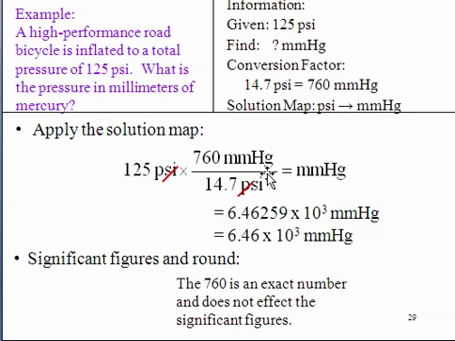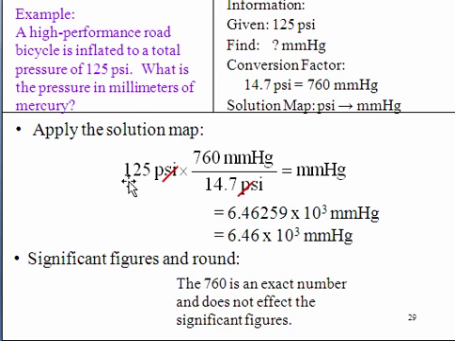And so when we set up our railroad math, we start off with our given, which is pounds per square inch. Pounds per square inch, therefore, go in the denominator. The other half of our conversion factor is in the numerator. Our pounds per square inch cancel out. We're left with units of millimeters of mercury, and this is the value that your calculator should give you.